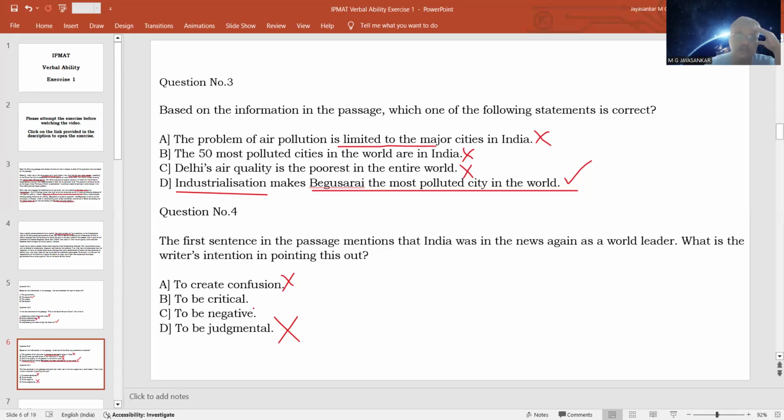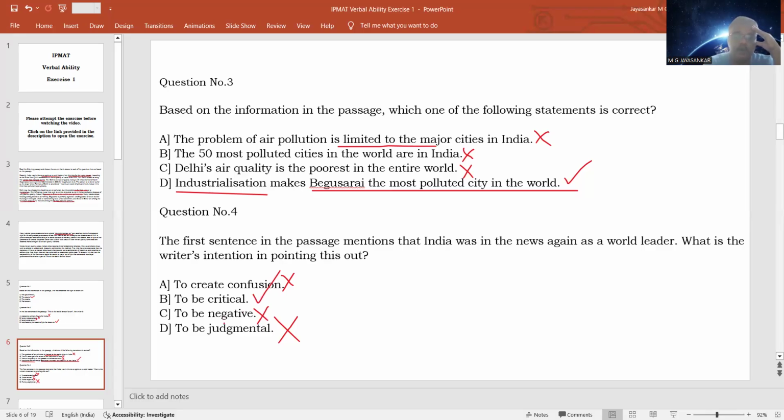So out of these two, instead of being negative, you can say he is critical. Critical means he is criticizing, or he is not really happy that India is in the news because of the pollution that is existing in India. So to be critical is a better answer than to be negative.